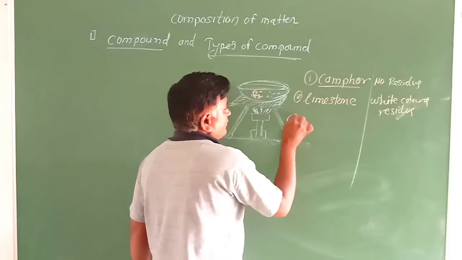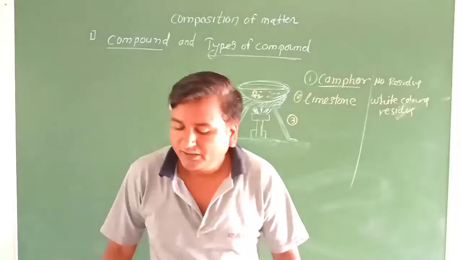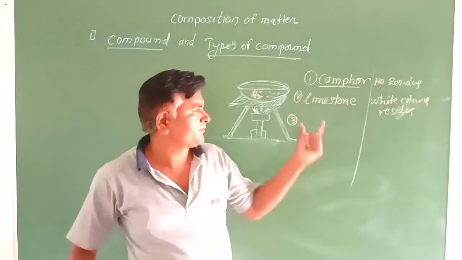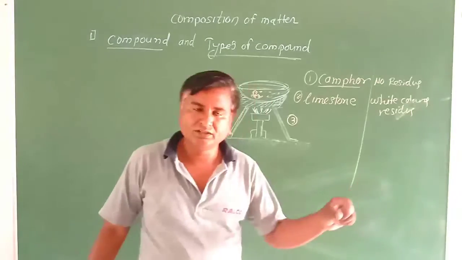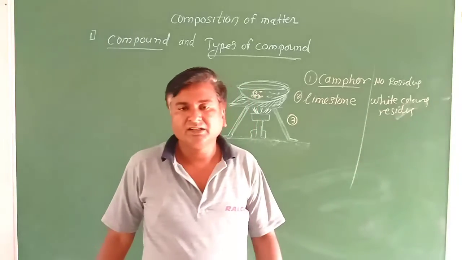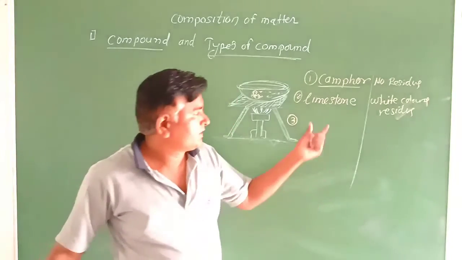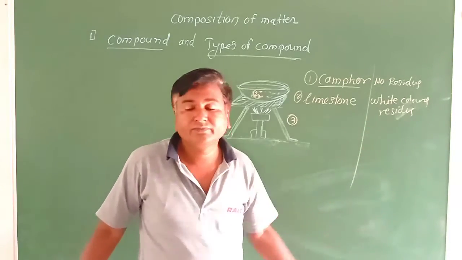Third, suppose the third substance given to us is washing soda. It is also the same. If we heat washing soda, we also get a white color residue. After washing soda, if we heat the blue vitriol, then we also get a white residue.